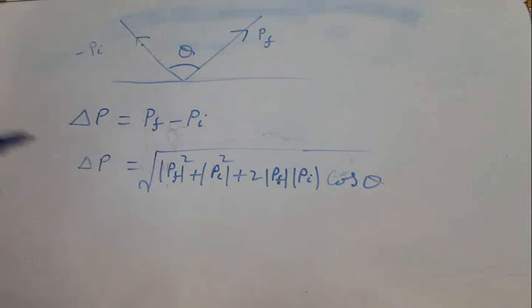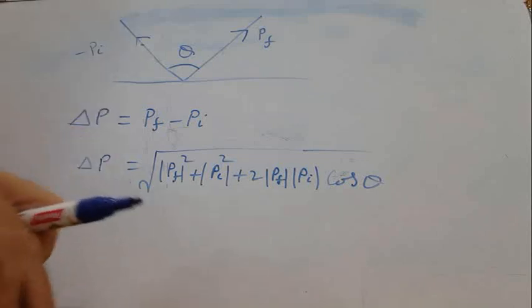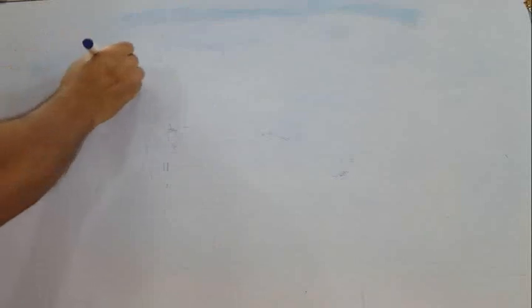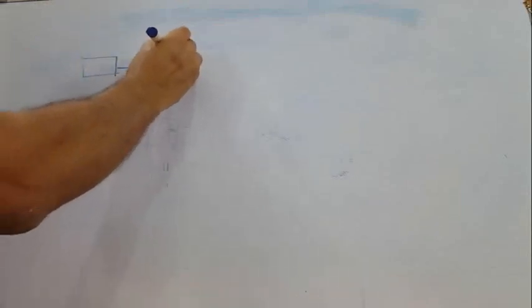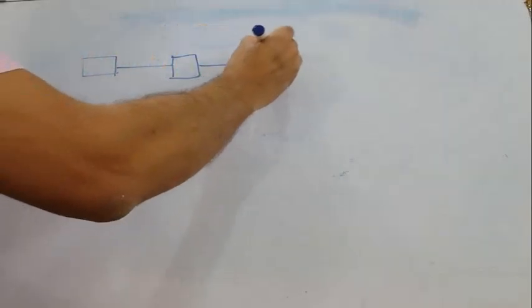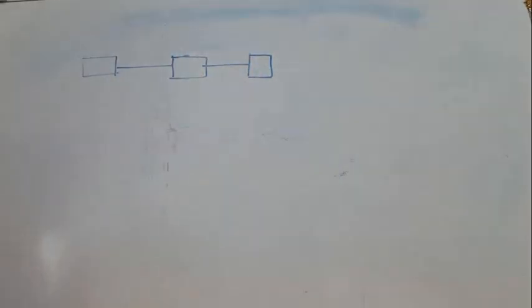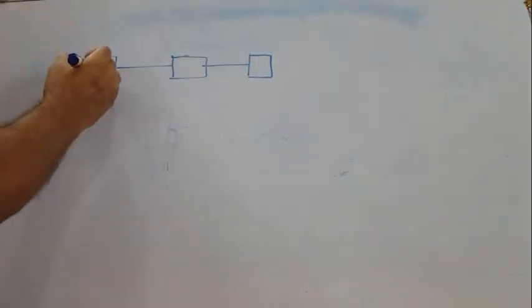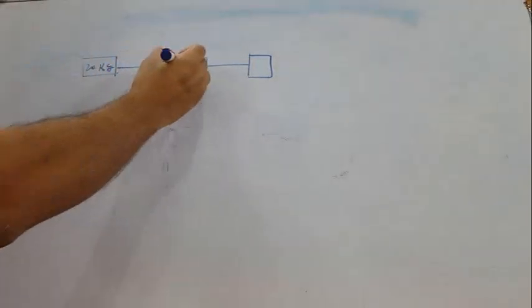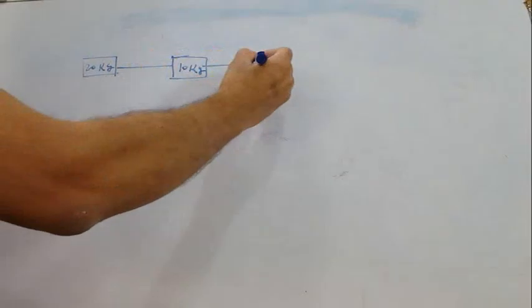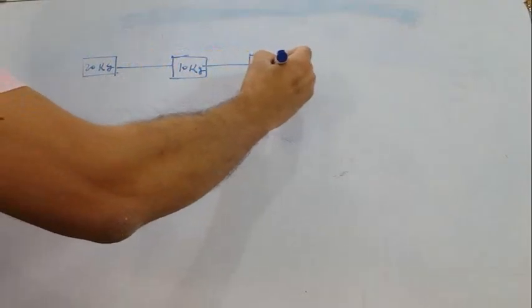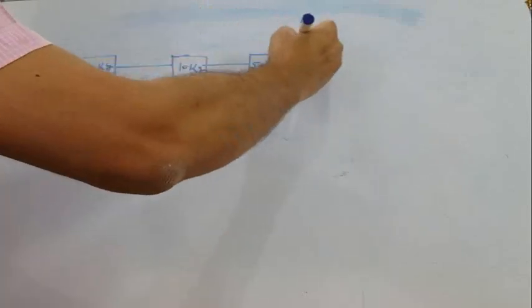Next case. Suppose there are three masses connected with a string, and these masses are 20 kg, 10 kg, and 5 kg, and a force of 70 Newton is applied in this direction.